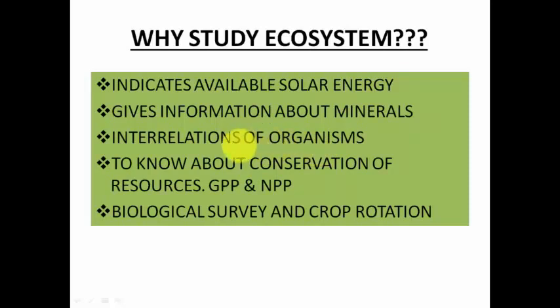Thirdly, it tells you what is the interrelation between various organisms. What depends on what, what eats what, which organism requires the other organism for it to survive. So it tells you a lot of things about the interrelations and interconnections between the organisms. Also, it is very important to know about the conversion of resources. What are the resources left? How can you convert the resources? It tells you about the GPP and the NPP, that is the gross primary productivity and the net primary productivity.